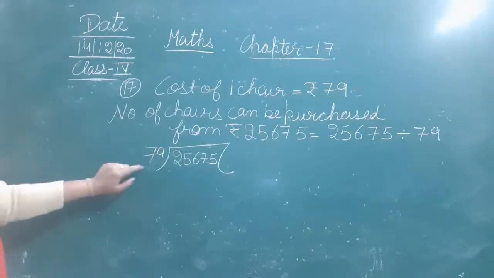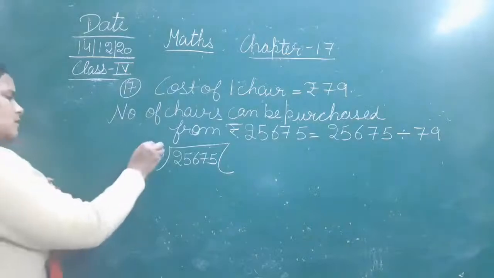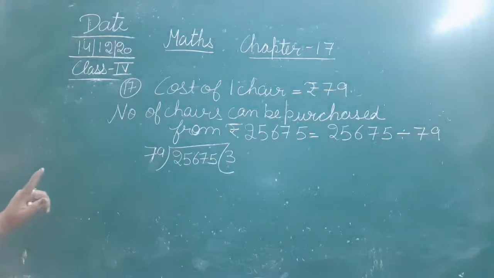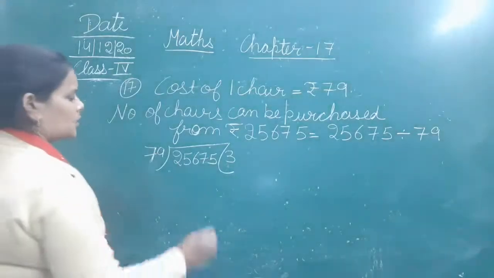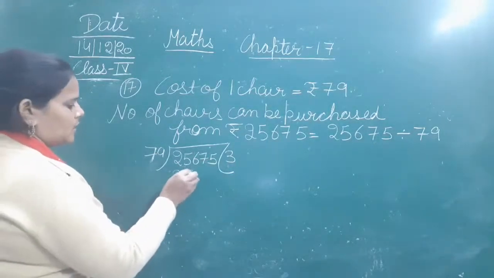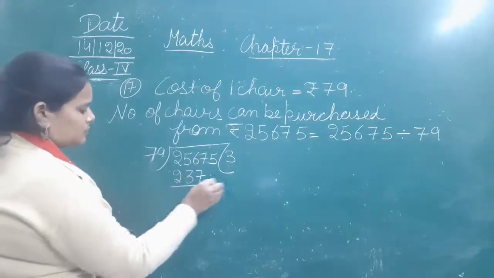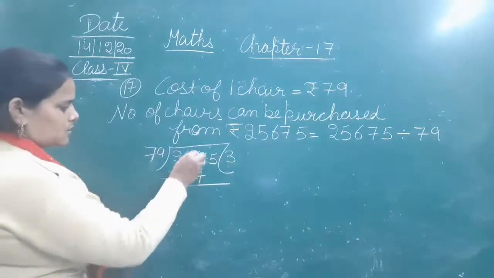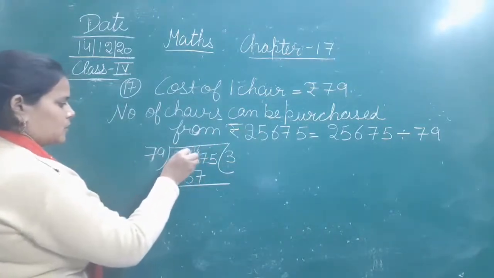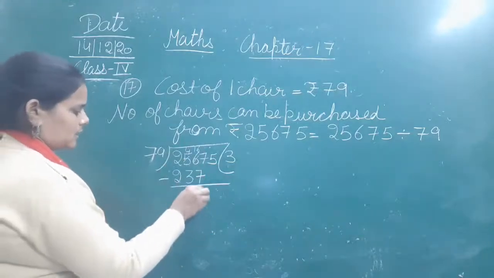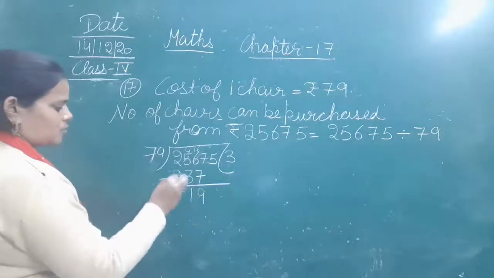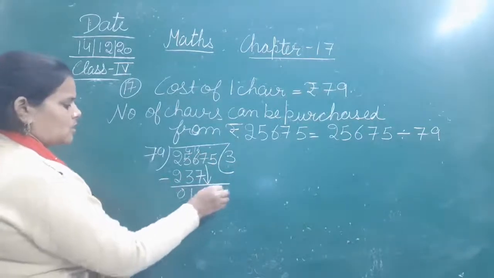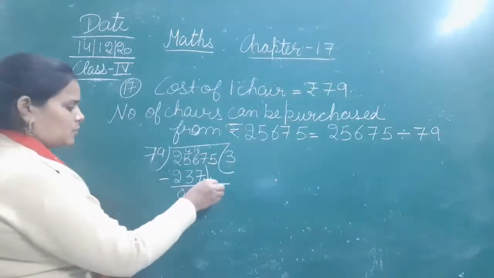So 79 threes are 237. Okay, 237. 256 minus 237, that is 19. Bring down the next digit, that is 7. 197. I am doing just simple division.